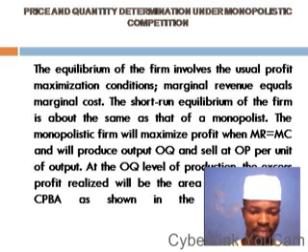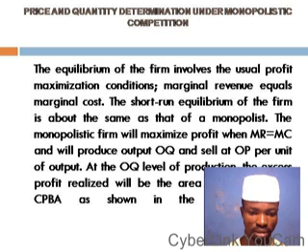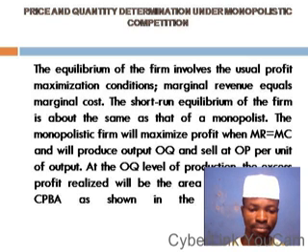So the equilibrium of the firm involves the usual profit maximization conditions, that is, where marginal revenue equals marginal cost. The short-term equilibrium of the firm is about the same as that of a monopolist, the one we discussed last week. Virtually the same thing. The monopolistic firm will maximize profit when marginal revenue equals marginal cost, and will produce output OQ and sell at OP per unit of output.